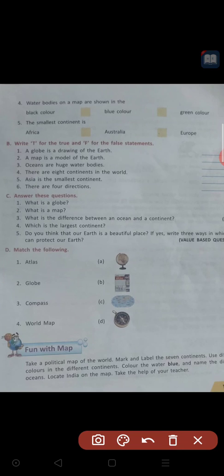A globe is a drawing of the earth. Is it true or false? You just guess it and tell, think it and tell. Globe is a drawing of the earth. Correct? What is a globe then? Globe is a model of the earth, but they have given here drawing of the earth. So, the first one is false.